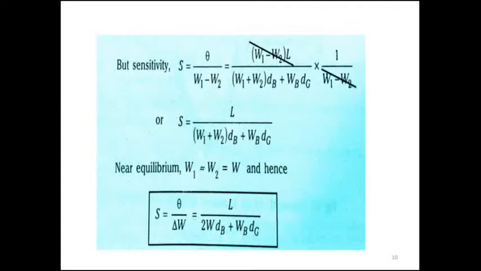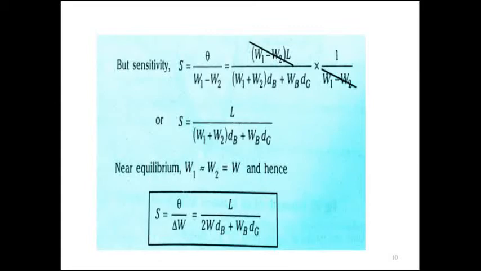Sensitivity, we know, is given by theta divided by delta W, that means W1 minus W2. If you substitute the theta equation here, you are going to get S equal to L divided by (W1 plus W2) into dB plus WB into dg. This is the sensitivity equation you are going to get.